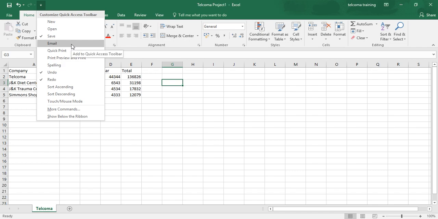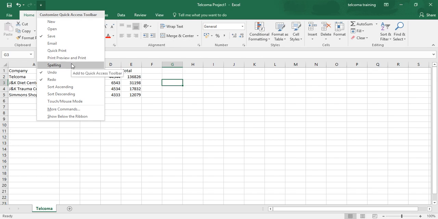Email is to open your mail. Quick print is to send the current worksheet to your default printer. Print preview and print is to open the print panel in Backstage view with the preview of the current worksheet in the right pane.